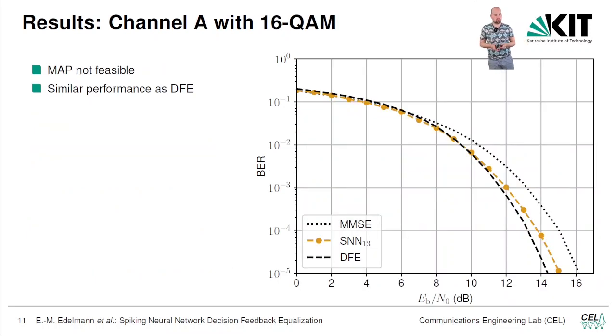Just to show another channel, the A channel with the 16 QAM, for that channel the maximum a posteriori isn't feasible anymore. And as we can see over here with the SNN trained at an EB to N0 of 13 dB, we are able to roughly get decision feedback equalizer performance.